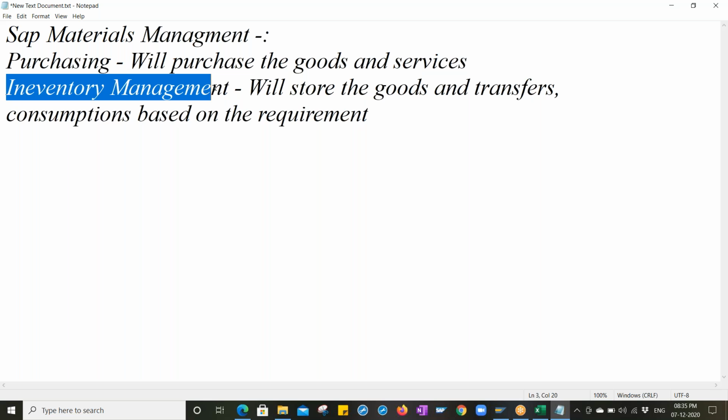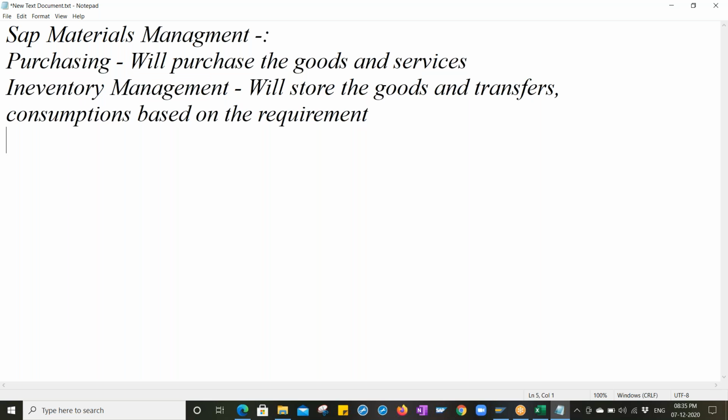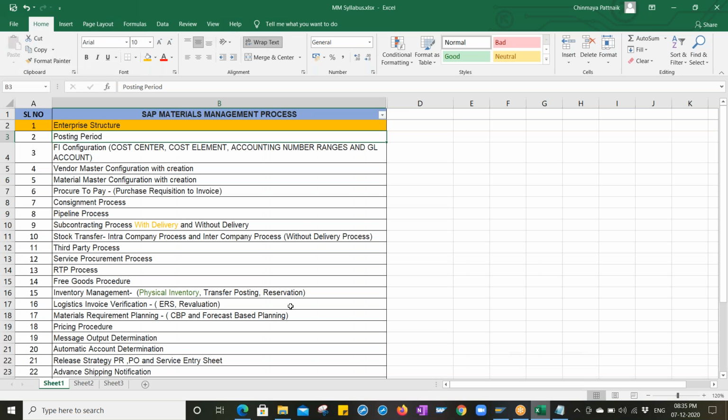Okay, this is called the basics of SAP MM. SAP MM is a core module. It is a very important module. Wherever a business has implemented SAP, if they need to sell something, then definitely they need to purchase something. If they need to purchase something, definitely they have to go with SAP MM, right? Okay, so let me go to the syllabus.